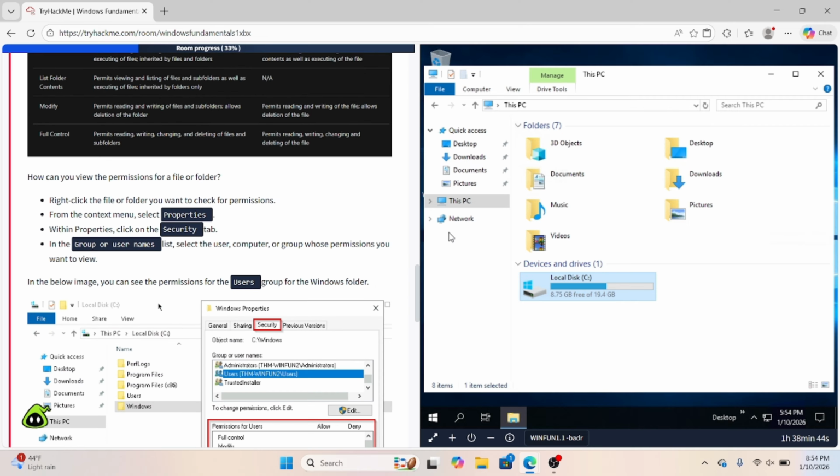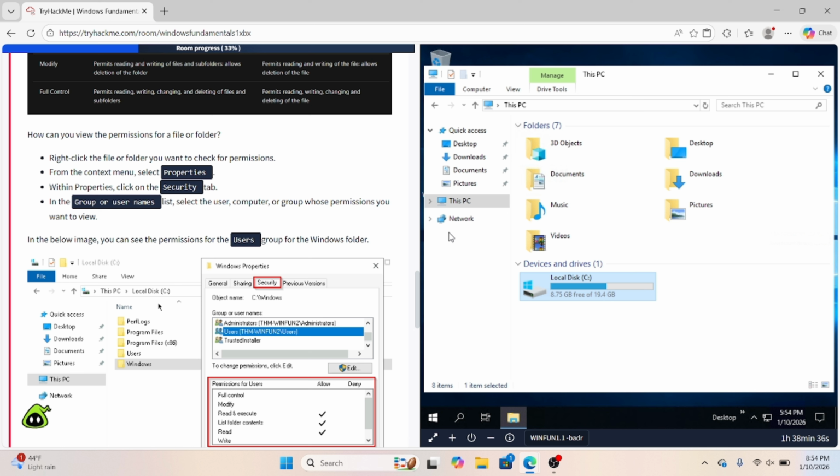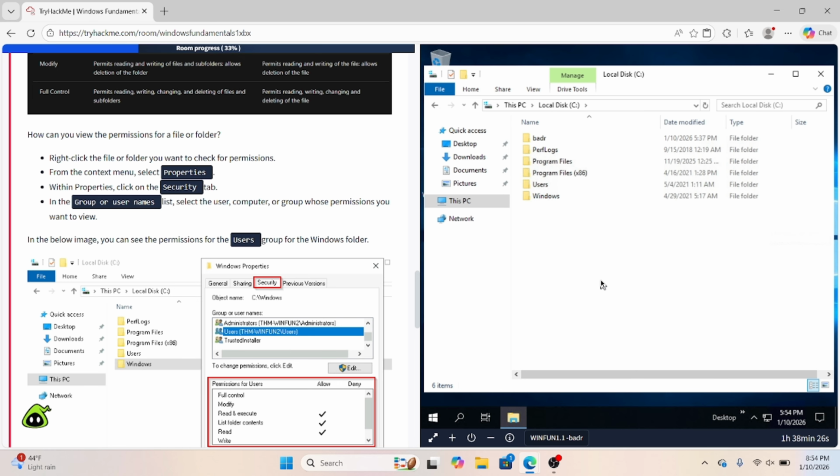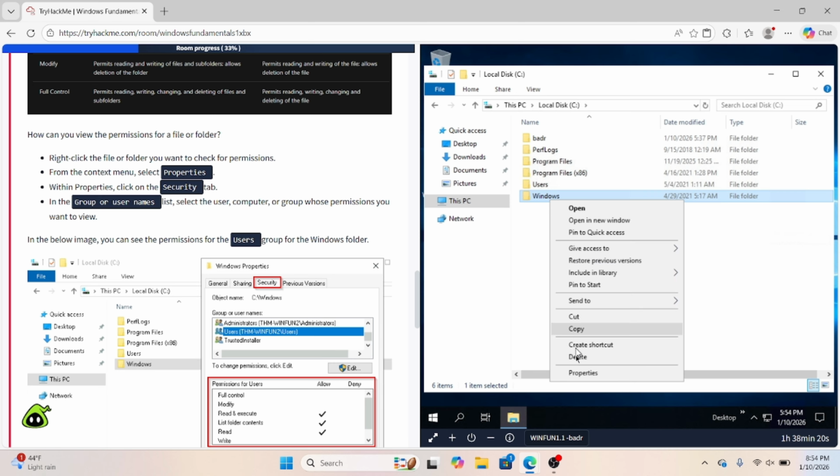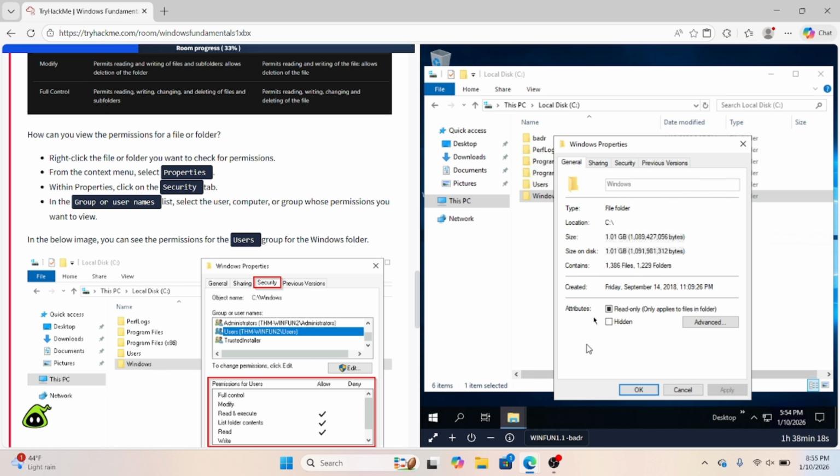If you want to know how you can view the permissions for a file or a folder, all you have to do is right-click on the folder that you want to view the permissions for. So let's just follow what they're doing over there. I'm going to go into Local Disk, double-click on that twice, and then right-click on Windows, check the properties, and go over here into Security.